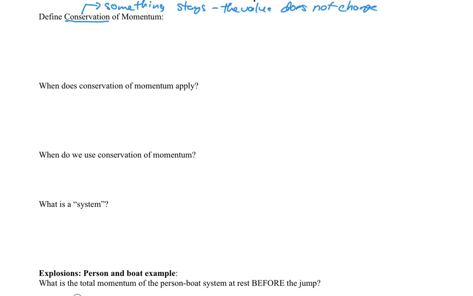So how do we get to this idea? Because we've seen momentum change. We've hit a ball, right? And we've seen the momentum change. We've looked at some carts probably by now, and we've seen that the momentum of those carts has changed. So how does this idea of conservation of momentum work?